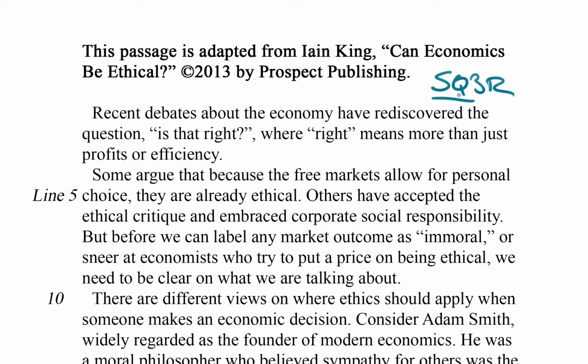The purpose of this strategy of surveying and then asking yourself what you've just surveyed is to help you from getting bogged down in the passage and its questions. We want you to feel confident, we want you to feel assured, and we want you to have plenty of time. You've got this. So for the survey step, I'm scoping out the passage.